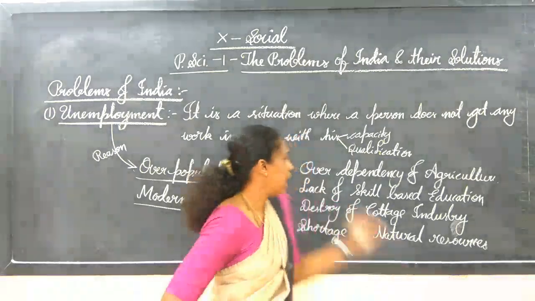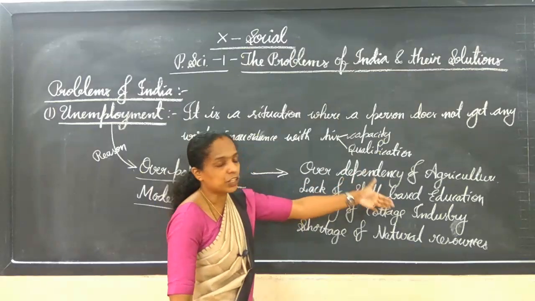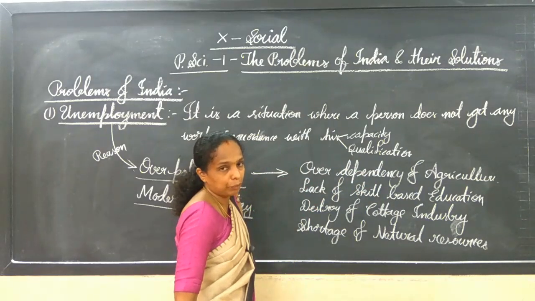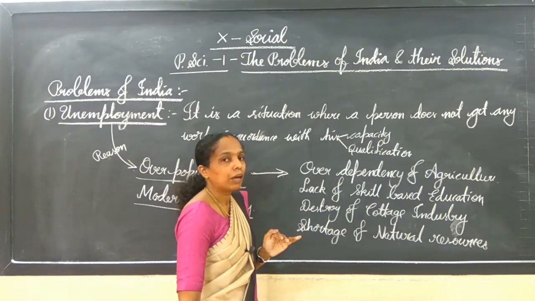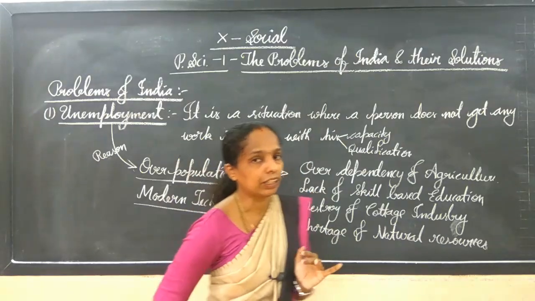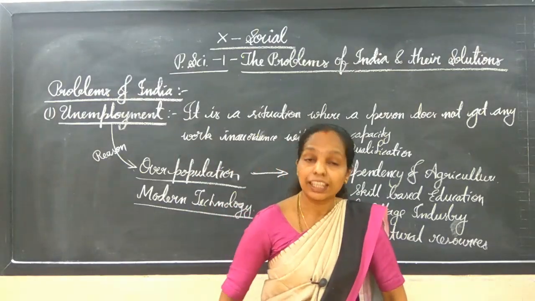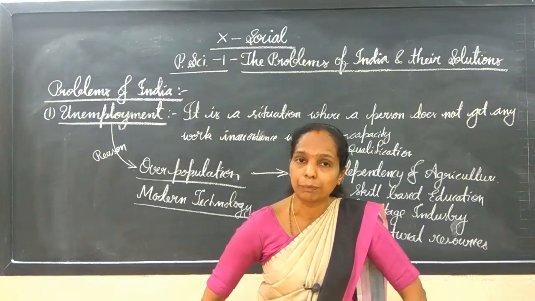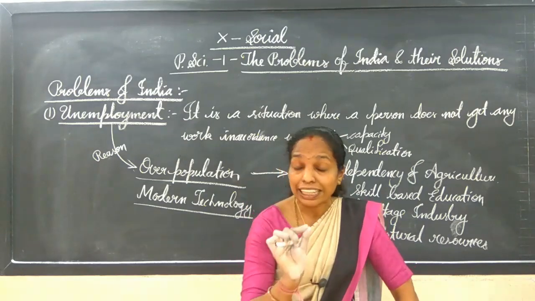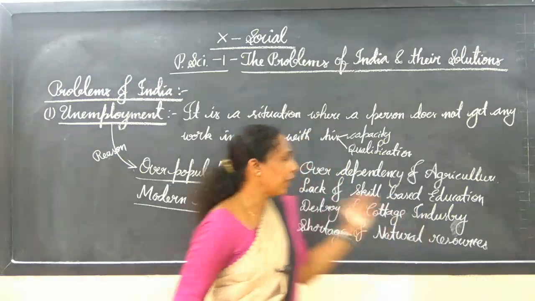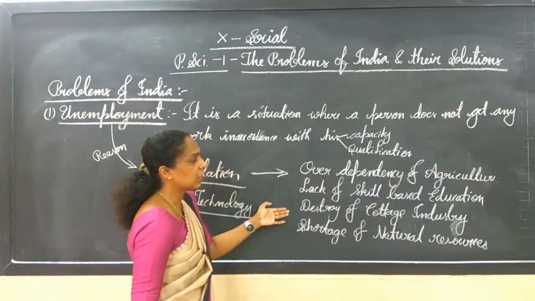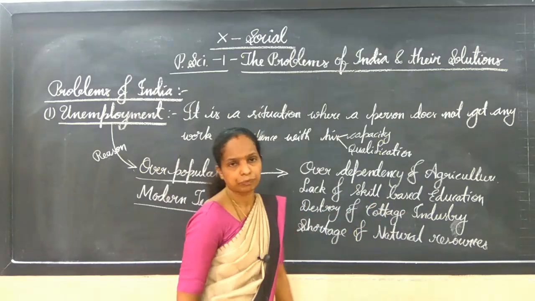So the lack of skill-based education is one of the most important reasons for unemployment. They will get marks, as I told, the capacity will be there, qualification will be there, eagerness to work, but they do not have whatever is required for a company or an industry. So there they are lacking. That is why I said lack of skill-based education. Next one is the destruction of cottage industry.